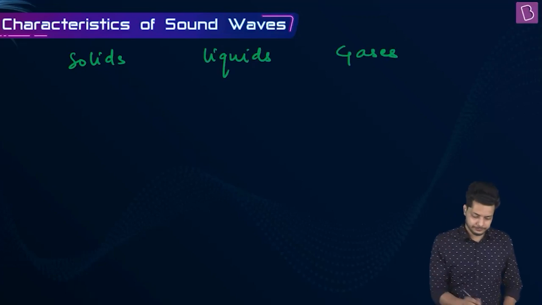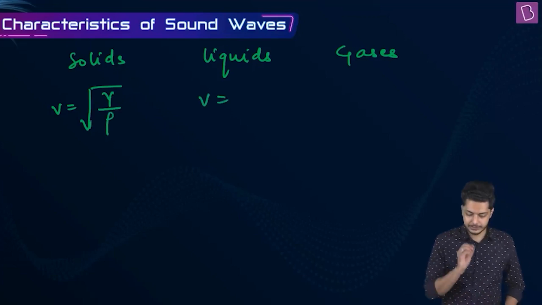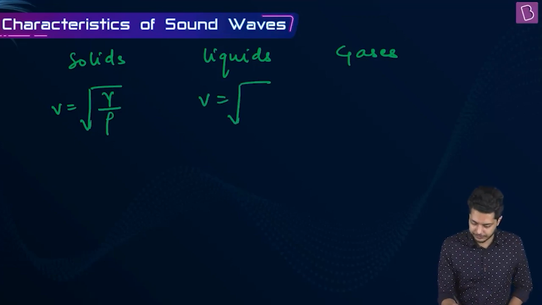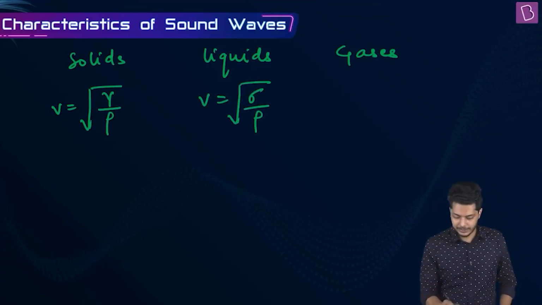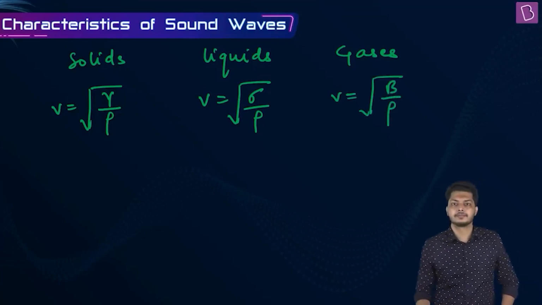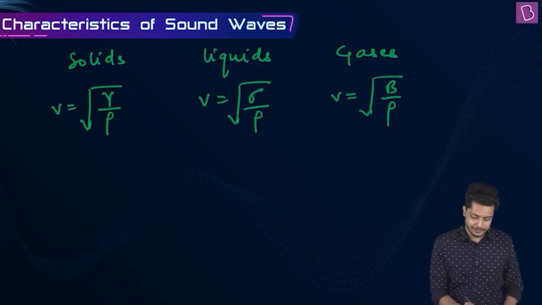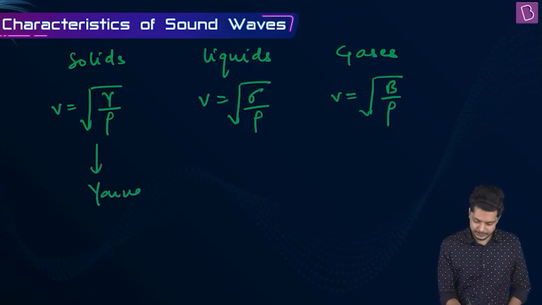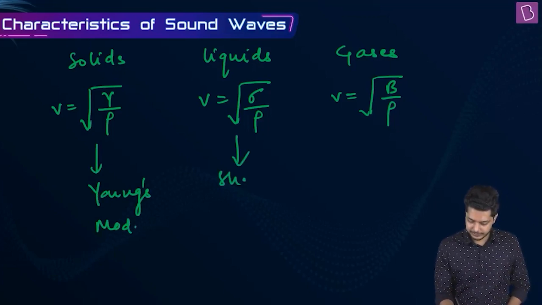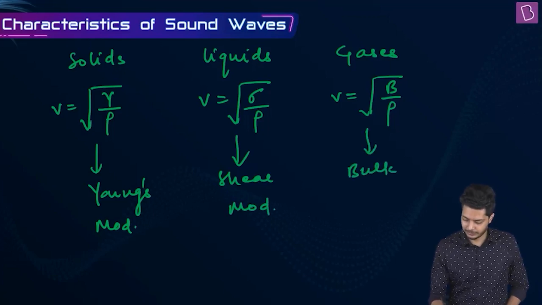If you remember the formula, for solids, V is equal to root over of Young's modulus divided by rho. For liquids, it is V is equal to root over of shear stress by density. And for gases, it is V is equal to root over of bulk modulus by density. Right? So this is basically a memory-based question. So in solids, it is Young's modulus, right? Young's modulus. In case of liquids, it is shear modulus. And in case of gases, it is bulk modulus.